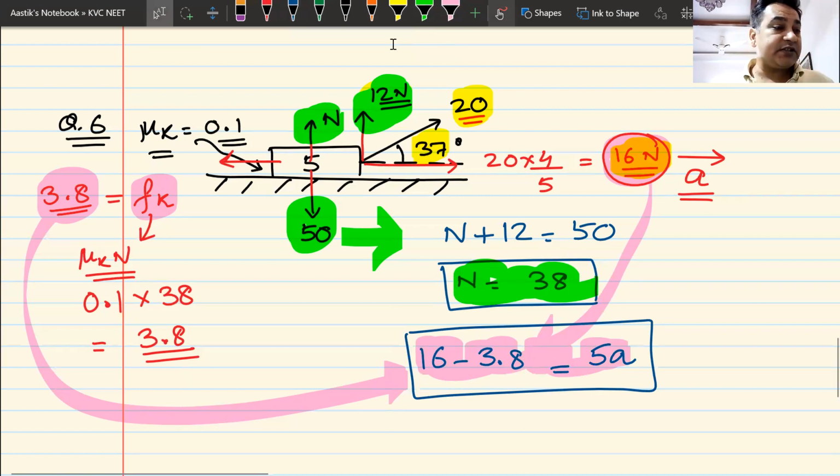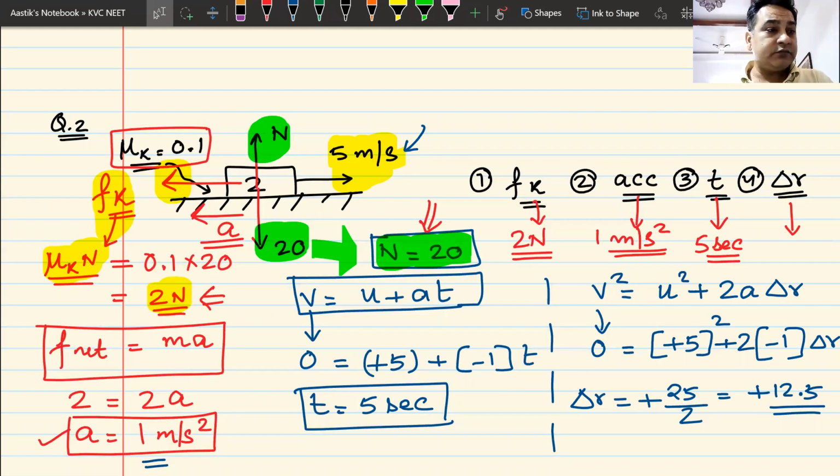In all the questions, what I have done is find out the net force and equated it to mass into acceleration. If you look at question number 2, the only force acting on the block was frictional force. And then we found out the acceleration by simply dividing frictional force by mass.